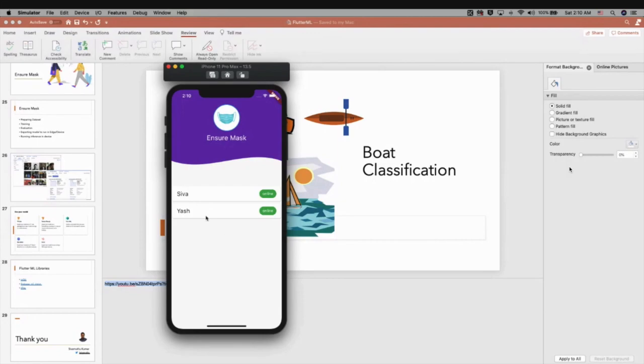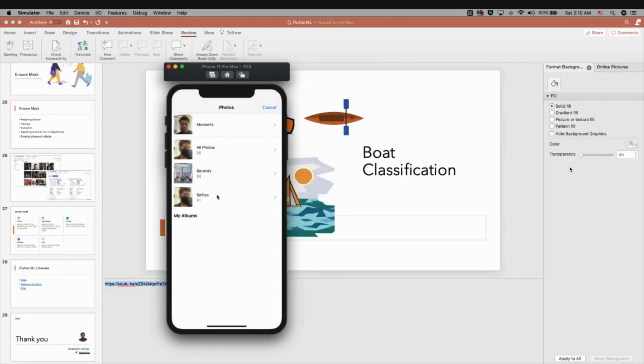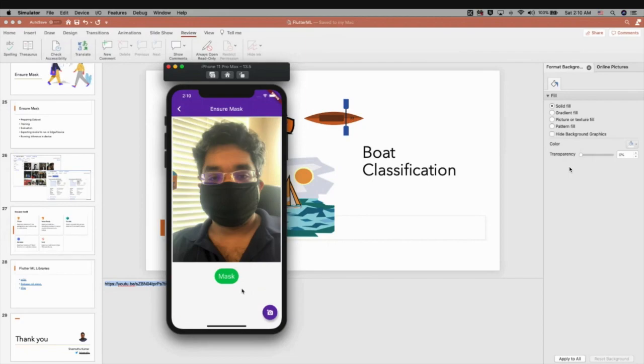So let's say we have two users online, Shiva and Yash. I need to ensure I wear the mask, so I'm going to click this user and upload the image here, showing whether I wear the mask or not. I need to extend this application so that once I wear the mask, that image is posted to Yash, and Yash says, okay, he wears the mask, and he needs to take a picture with the mask and say, okay, I also wear the mask. Then only will the transaction happen. The transaction here is that I will open the door and talk with Yash.